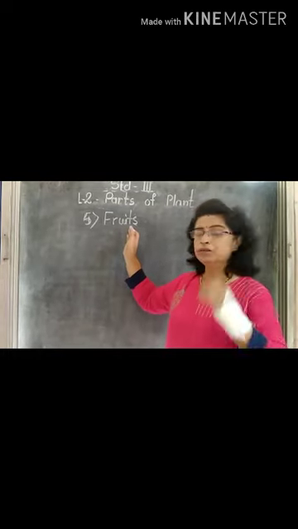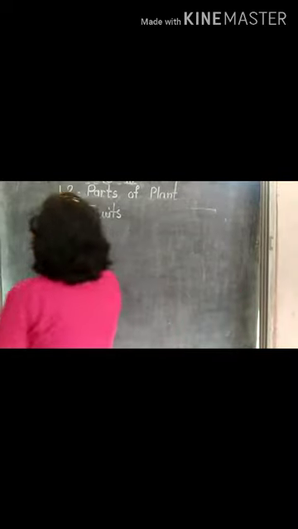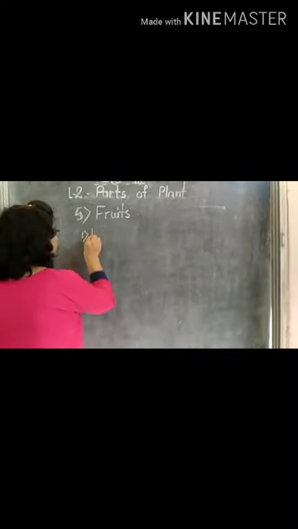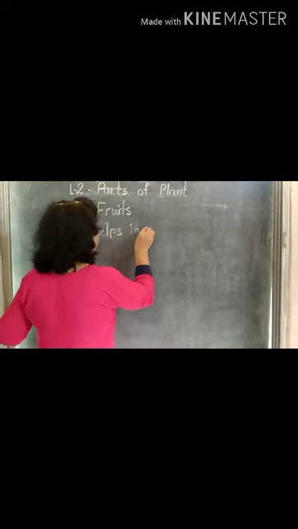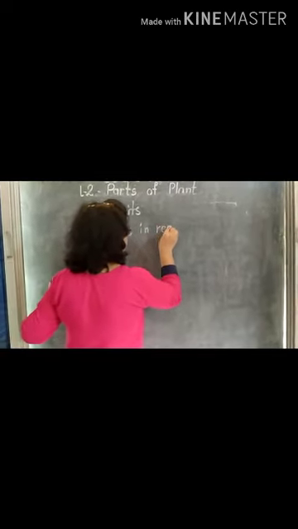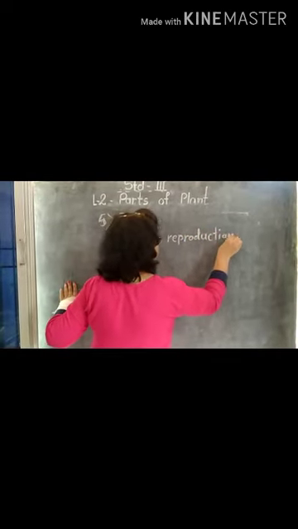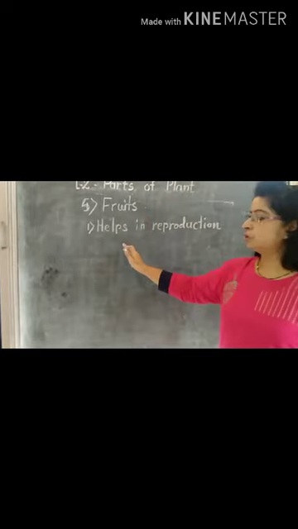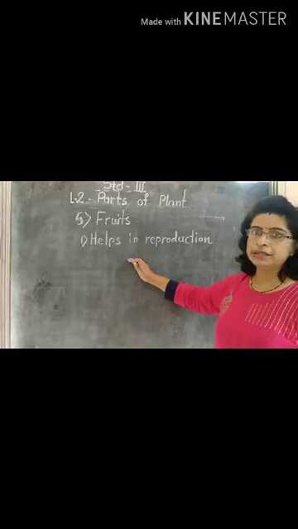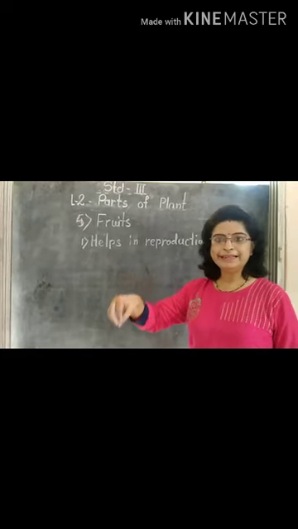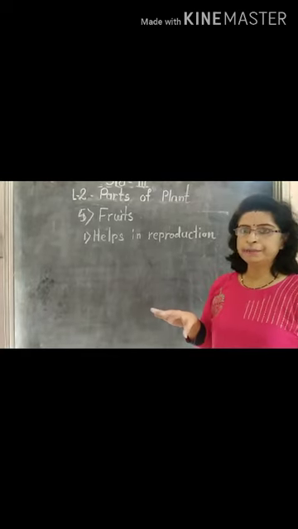So what is the function of the fruits? Fruits also help in reproduction. How? See students, these fruits develop from the flowers and they have seeds. If you sow the seed in the ground or in the soil, what happens?